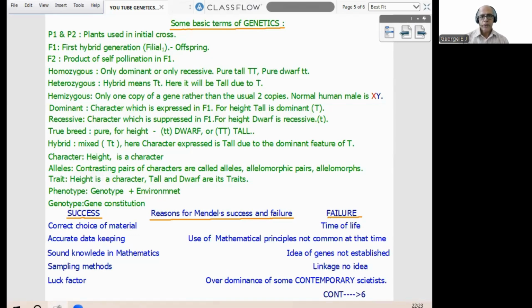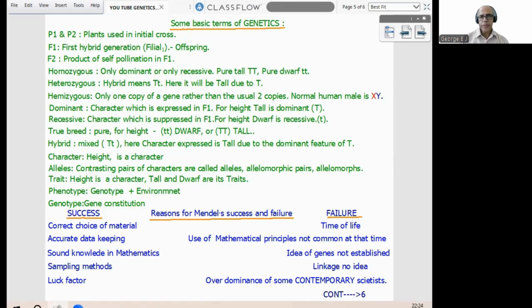So for height, tall is dominant because it is expressed in F1. Recessive means the character which is suppressed in F1. For height, dwarf is recessive, small t. Then comes true breed, pure for height: true breed is capital T, capital T. Then dwarf is small t, small t.